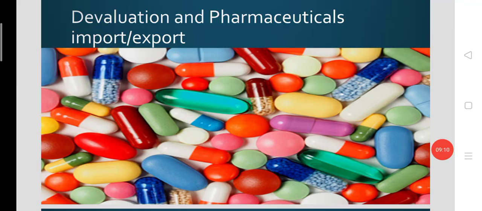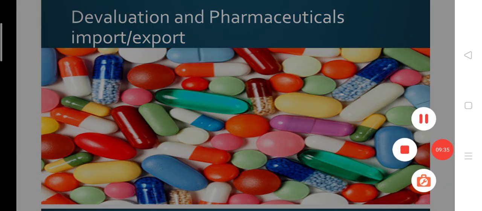The import and export of pharmaceuticals may also be the same case. Its elasticity could normally be less, as devaluation could not lead to the desirable decline in import, and this devaluation could worsen the BOP situation, in fact, instead of improving the BOP condition.